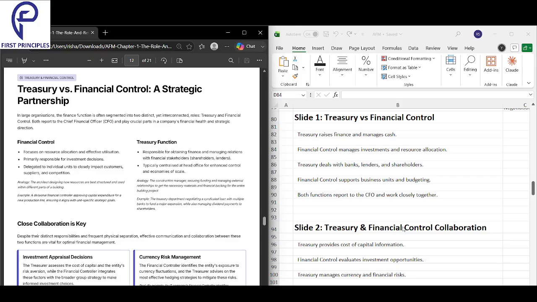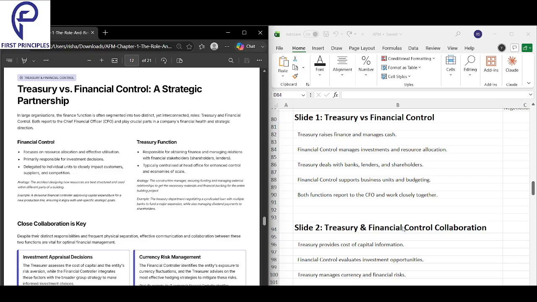Now, okay, let's look into this here. Treasury versus financial control. What are the differences? How did we understand this, Sri? So treasury raises finance and manages cash, whereas financial control manages investments and allocation of resources. While treasury deals with banks, lenders, and shareholders, financial control supports business units and budgeting. And the similarity is that both the functions report to the CFO and they work closely together.